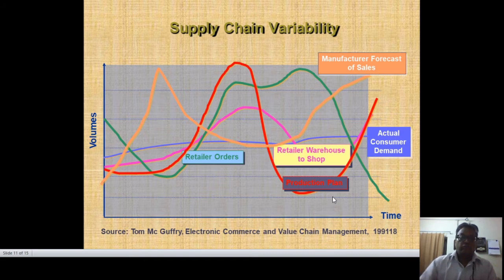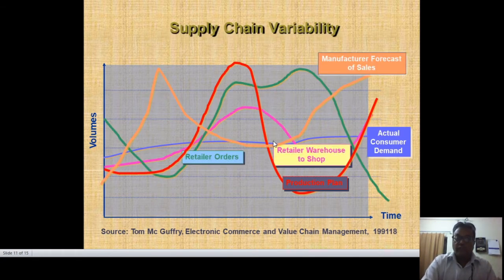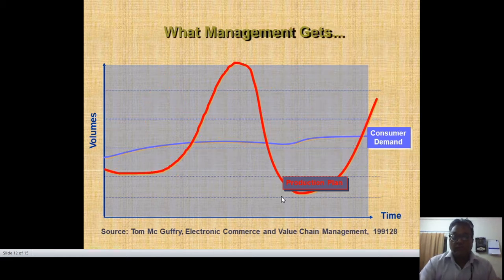If a certain demand is there, then goods at certain intervals, and a certain volume, we should put down in our raw materials warehouse. Then pipeline orders, that is retailer orders, should come down, then we go to the warehouse of the shop. The actual consumer demand is what we have to plan for, because the total picture is volumes and time analysis. This is the general pictorial view in which we have to get each and every piece of information, every channel. Management needs to plan accordingly for how much demand there is.